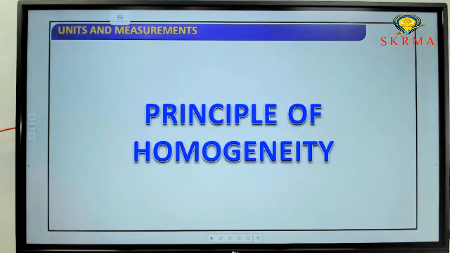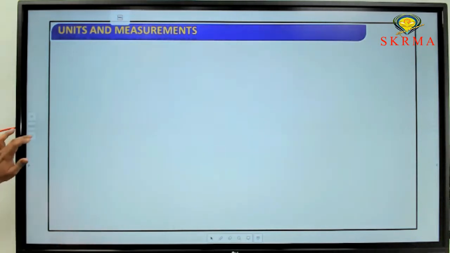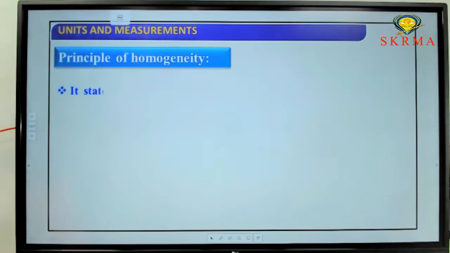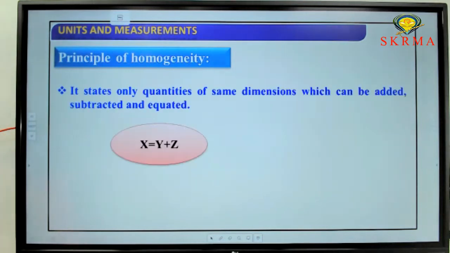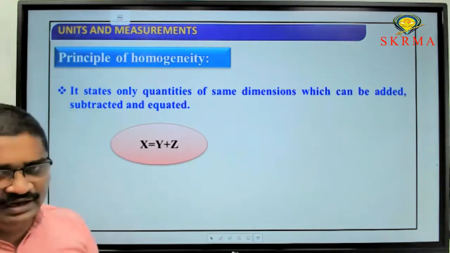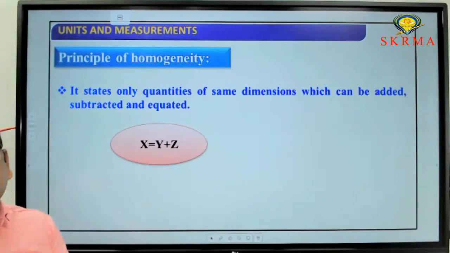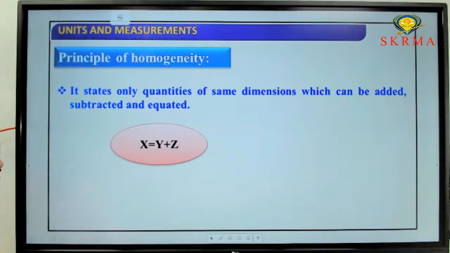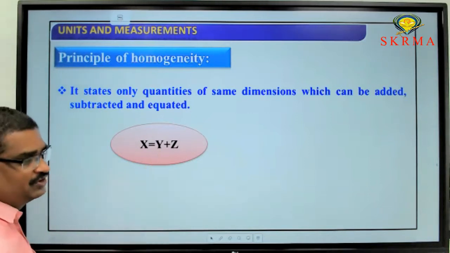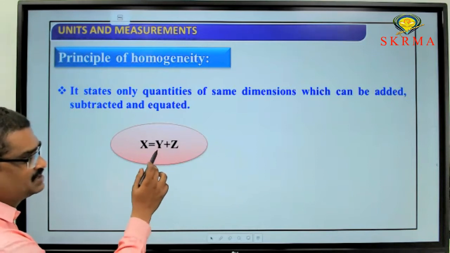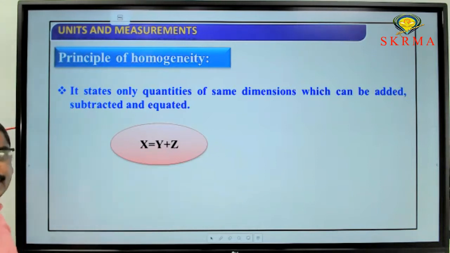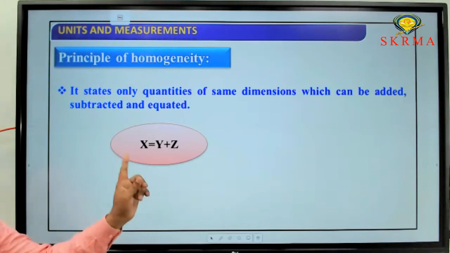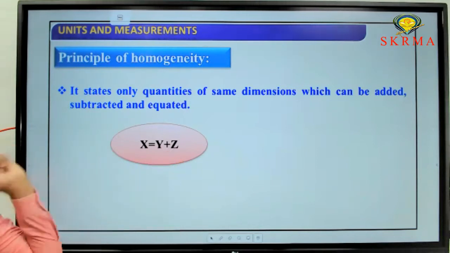Next one is the principle of homogeneity. What is meant by the principle of homogeneity? For example, in physics, if you are adding two quantities and getting a final value, I write the equation as x equals y plus z. It means if you add y and z, then you get x.